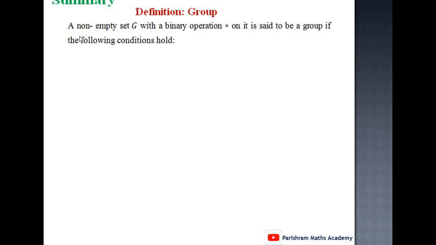Then summary. In this topic, first we must remember the definition of the group. If the definition of group is understood, then we can easily solve the examples of the group. First, the definition of group: let G be a non-empty set. There is one operation defined on that set, and that operation satisfies the conditions.